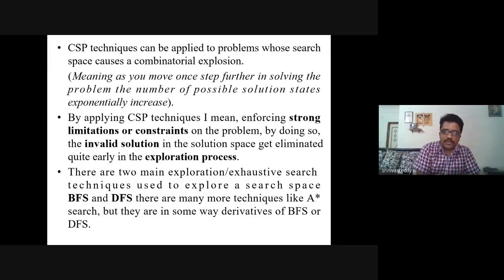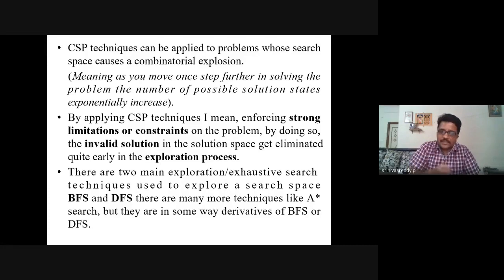A game is also a kind of problem solving technique when we implement such things. Meaning, as you move one step further in solving the problem, the number of possible solution states increases exponentially. We have seen in the 8 puzzle, when we applied the A-star algorithm, at depth 1 or depth 2 we got the same cost, so we expanded both solutions. While tracing the path to find a solution, we may get n possible solutions and states.